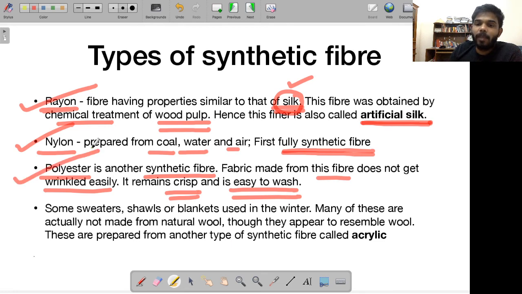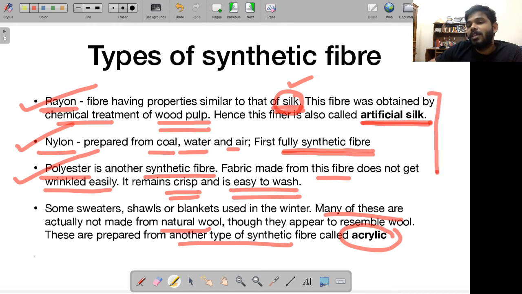Then some sweaters, shawls, or blankets that we use in winters. Earlier, people used to wear woolen clothes. Wool is again pretty costly. So many of these sweaters, shawls, or blankets are actually not made from natural wool, though they look like wool, as if they are made of wool. These are prepared from another type of synthetic fiber called acrylic. You might have heard this name, acrylic. This is used for making fabrics or clothes that resemble wool. So as you can see, these are synthetic fibers, and you can see how easily they are replacing the natural fibers.